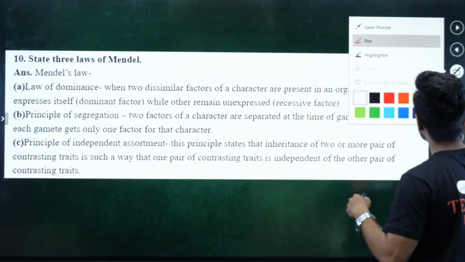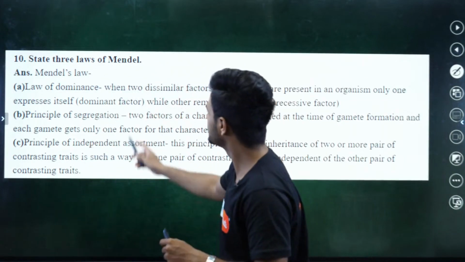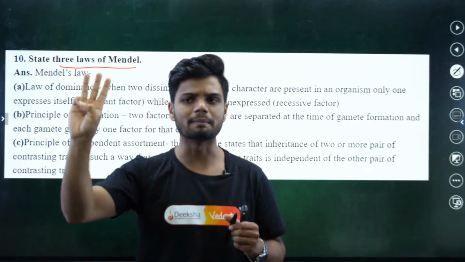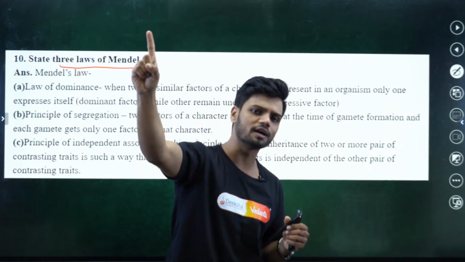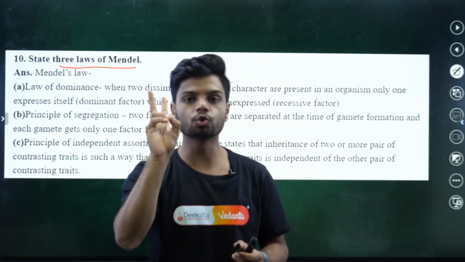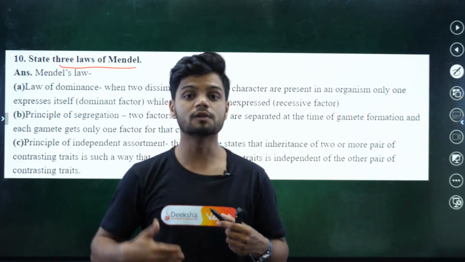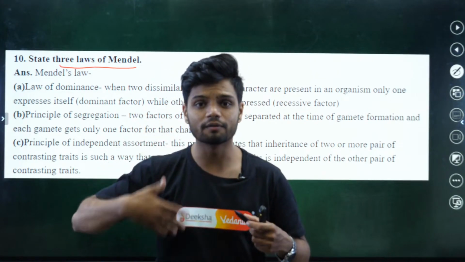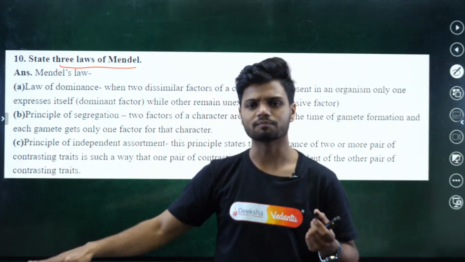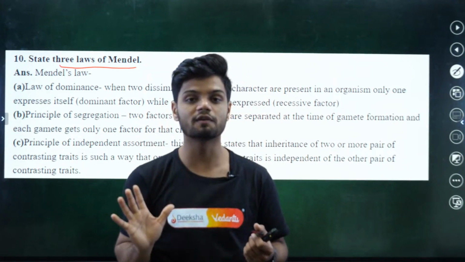Next question. This is a very famous question, the most famous question asked here: the 3 laws of Mendel. The 3 different laws given by our Uncle Mendel. What are they? The first is the law of dominance. The law of dominance states that between the 2 alleles, one allele is dominant, which is expressed more and keeps on expressing all the time. The other is called the recessive allele, which does not express at all in the presence of the dominant. That was given by Mendel.